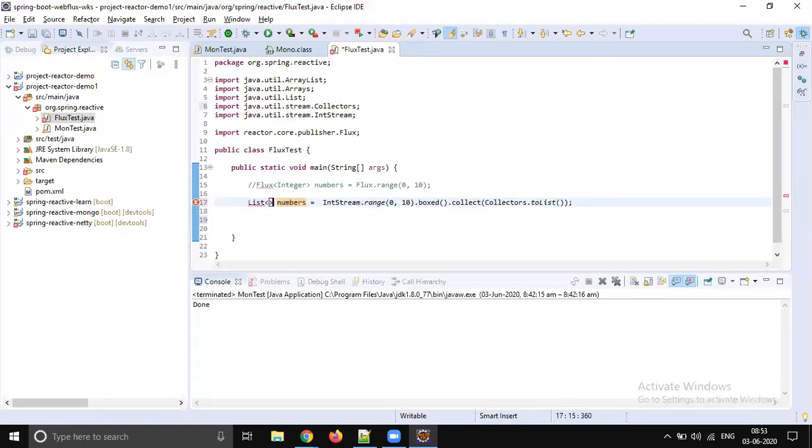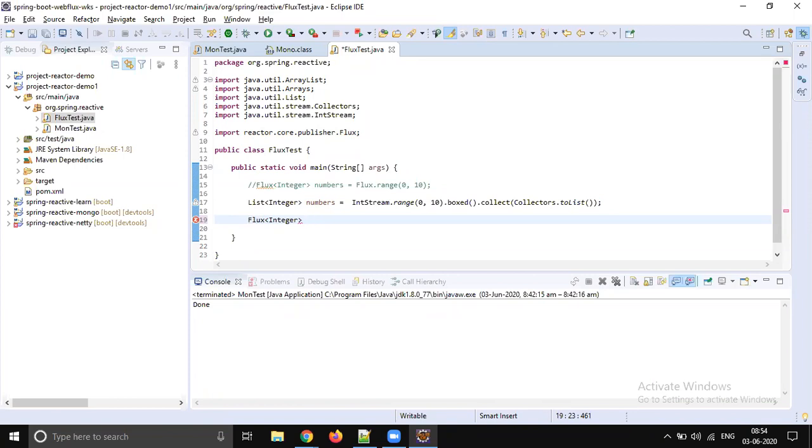Okay. So if you have this handy, for example, you are calling some service and you are getting some data, which is a collection, what we can do is convert this collection into Flux, right? Because whenever we are writing reactive code, every method should return a Flux or Mono. No more collections, no more raw objects, right?